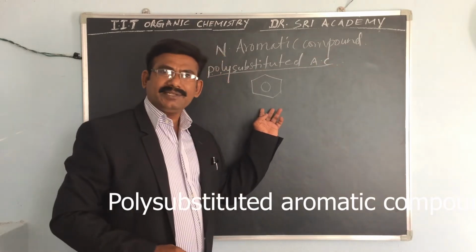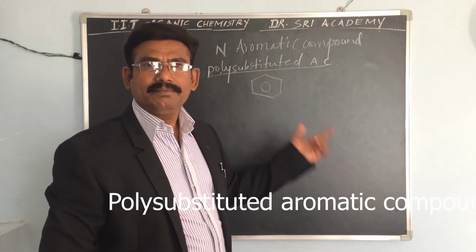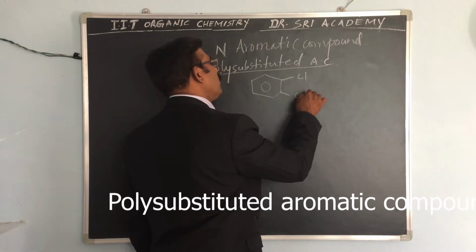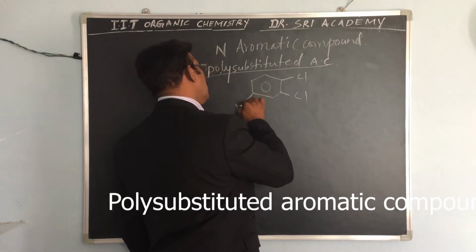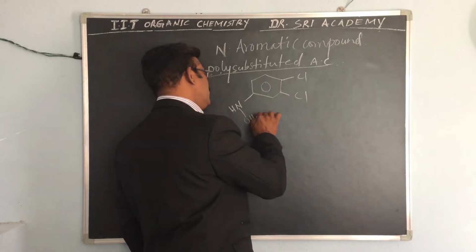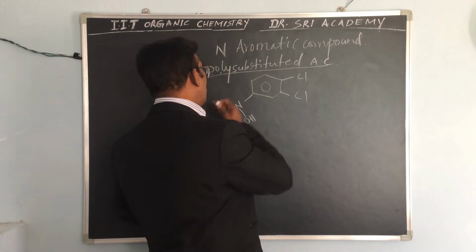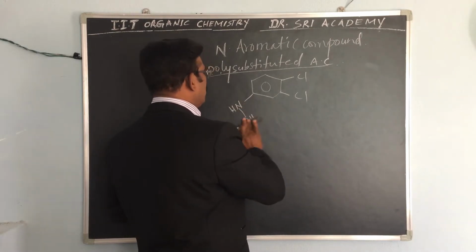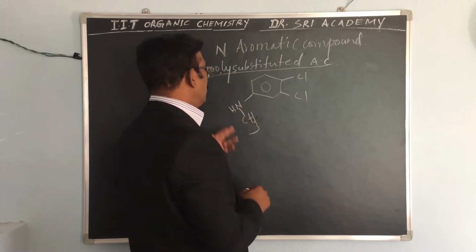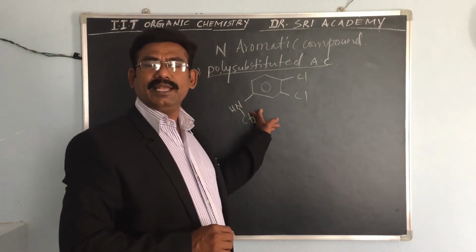A benzene ring contains two or more substituents. For example, here one chloro and another chloro, and one compound containing the amine group, such as a methyl amine. So how can you give this name?